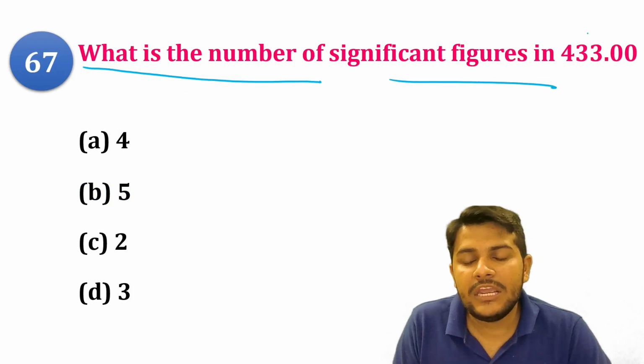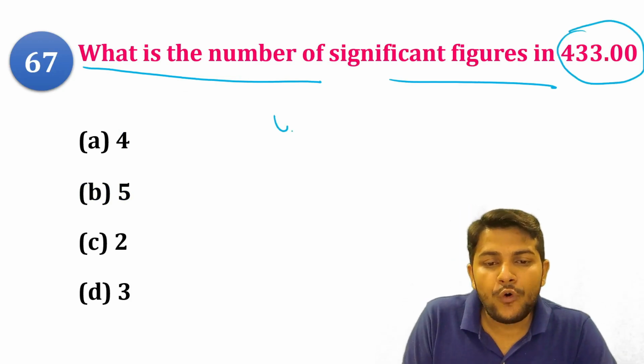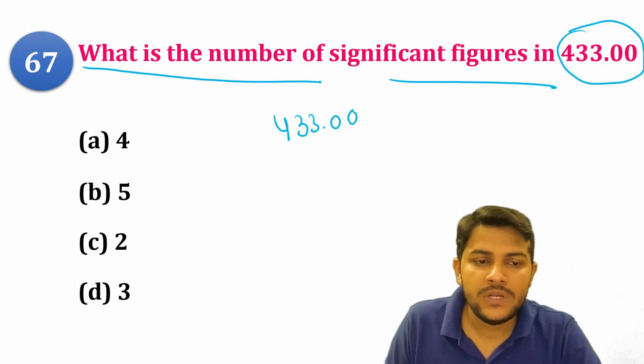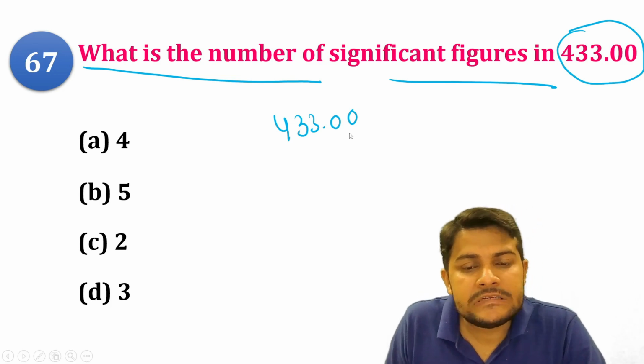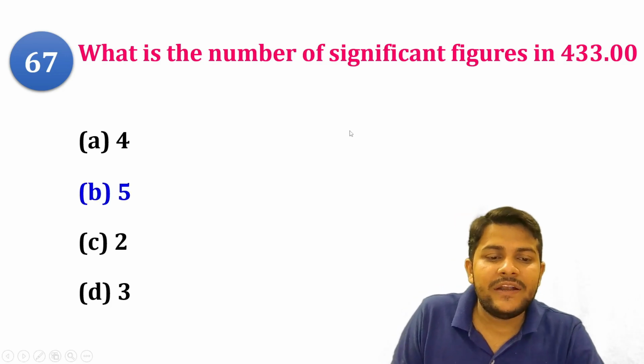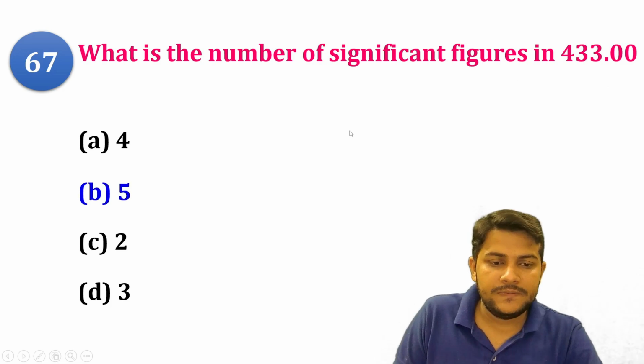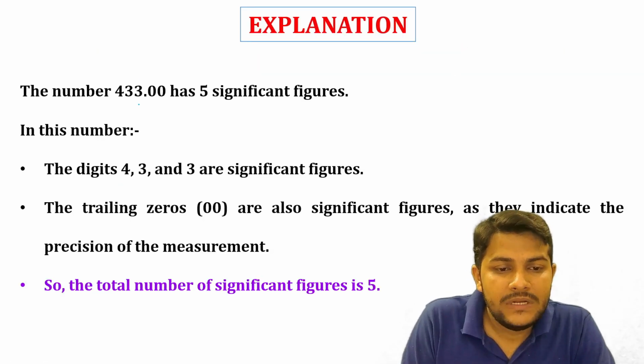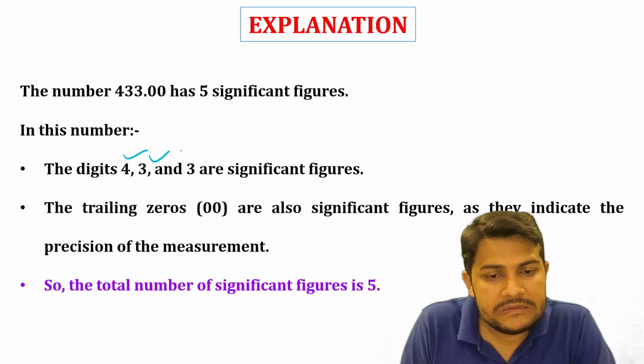433 are the digits and they are counted as significant figures, whereas the trailing zeros, meaning the zeros after the decimal point, are known as trailing zeros, and are also significant as they indicate the precision of the measurement. So the precision of the measurement is something we have to count into the significant figures. Got it?